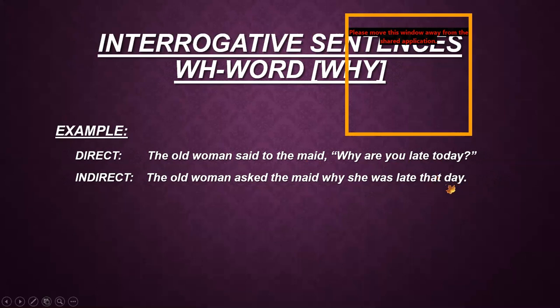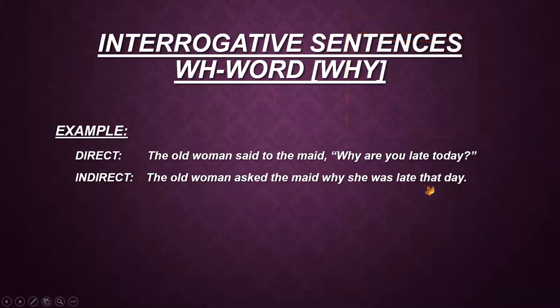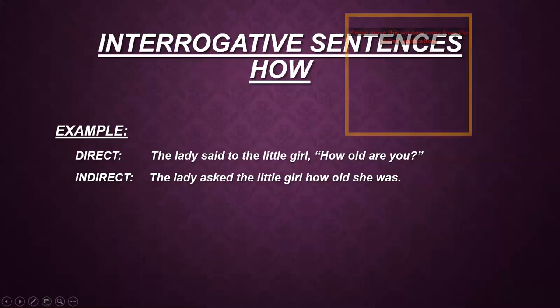That means I have used this word from the chart again. Now the sentence becomes: The old woman asked the maid why she was late that day, full stop. I hope you have understood till here. Now I am telling you one more word, how. It is not a WH word, but it is used to ask direct questions. So we apply the same rule here, that we are not adding any connector if there is how in the sentence, but it should be an interrogative one.